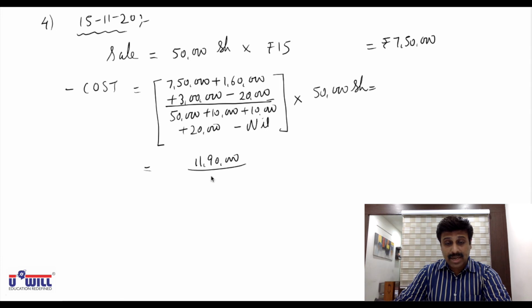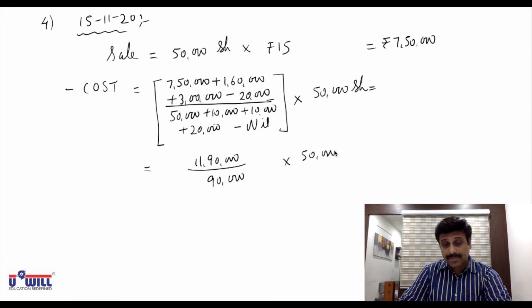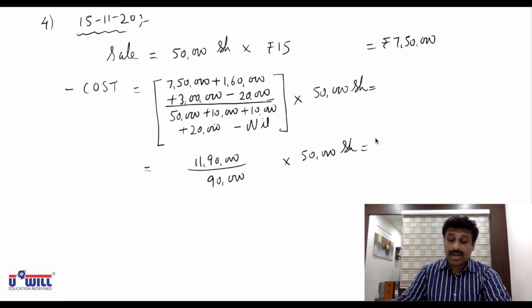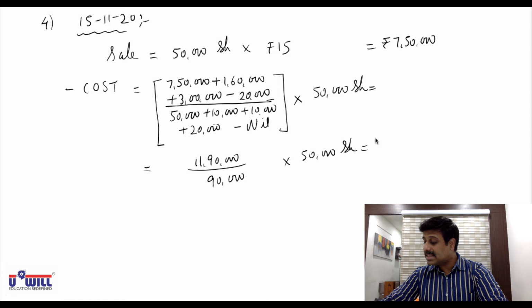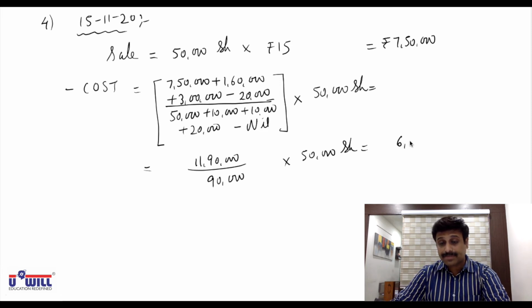Minus nil, so 90,000 shares are there. Multiplied by 50,000 shares. So count it everyone. 11,90,000 divided by 90,000 into 50,000 shares. That comes to 6,61,111.